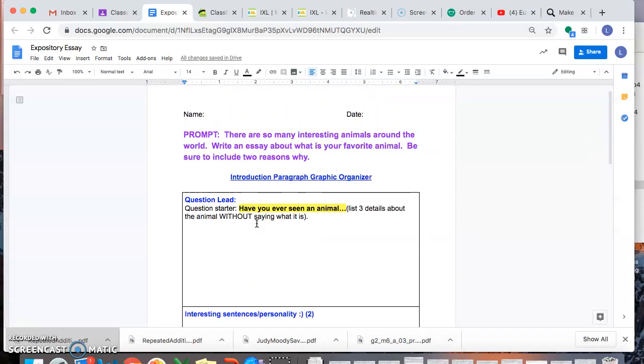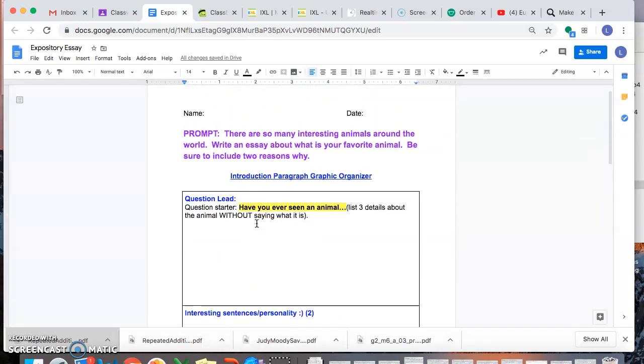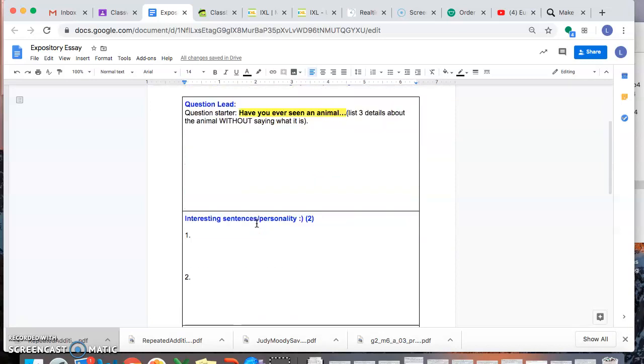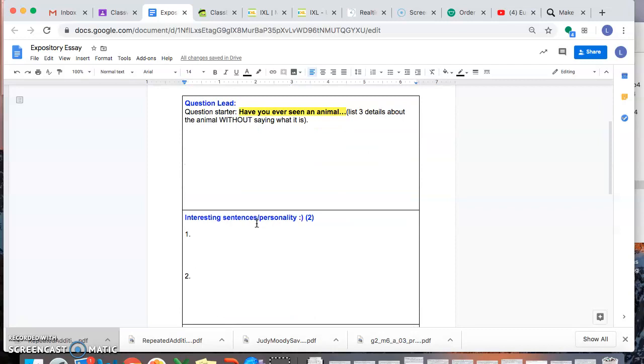Again, this is all about your favorite animal, okay? Any animal, what's your favorite animal? That's what I want to know. Are you giving me all the reasons why it's your favorite animal? Kiss your brain if you said no, because we are not talking about the reasons yet. Remember, we don't talk about the reasons yet. We're just introducing. We're not getting into details, okay?